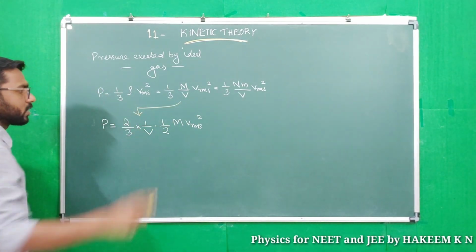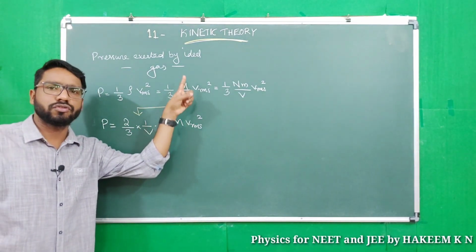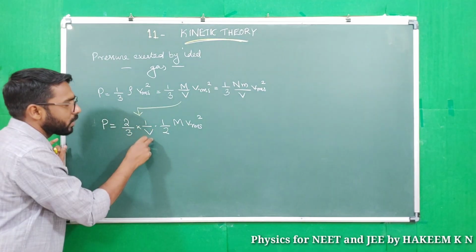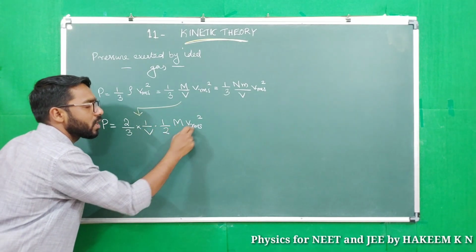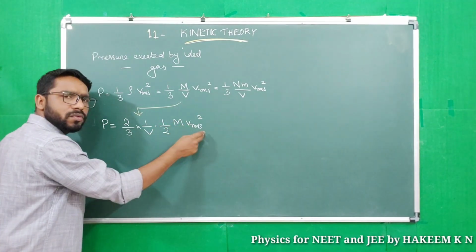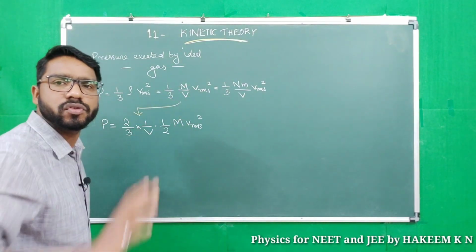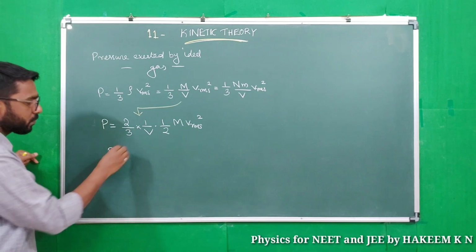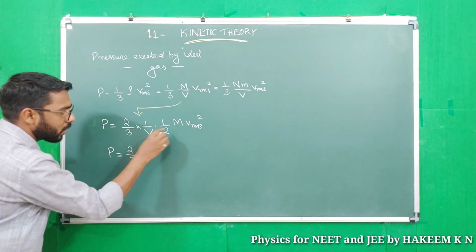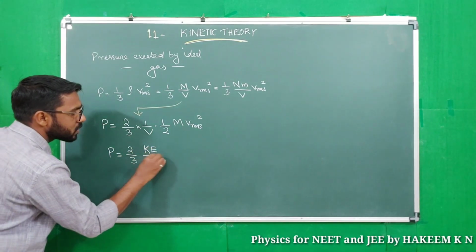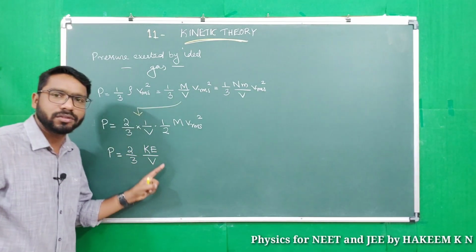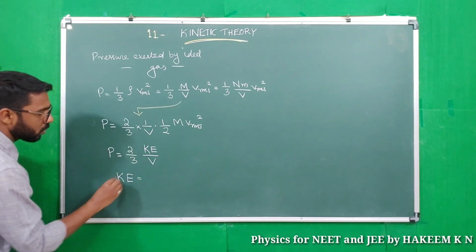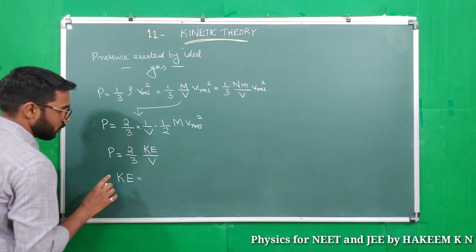I changed this term by multiplying numerator and denominator with 2. Half m V square is the expression of kinetic energy. So we get P equal to 2 by 3 into kinetic energy by volume.